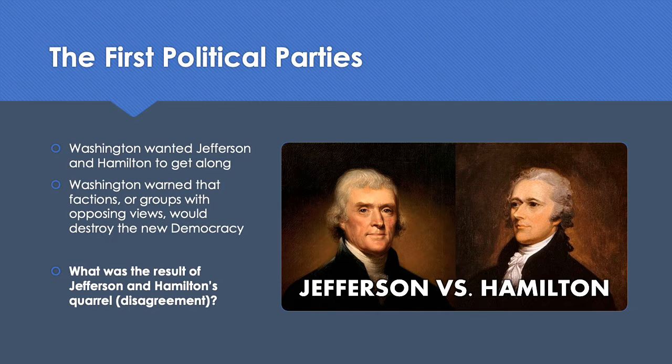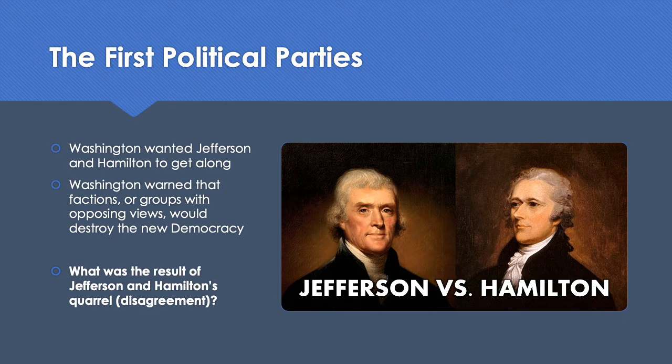The first political parties. Washington was not pleased that Hamilton and Jefferson did not get along. He warned that factions, or groups with opposing views, would destroy the new democracy, but members of Congress began to take sides in the Jefferson-Hamilton quarrel. These factions formed the nation's first political parties. Hamilton's followers became known as the Federalist Party. Federalists favored strong government. Supporters of Jefferson called themselves Democratic Republicans. They feared the power of the federal government. Party members tried to get others to agree with their ideas and choose leaders who shared their party's points of view. Soon, Americans took sides too.